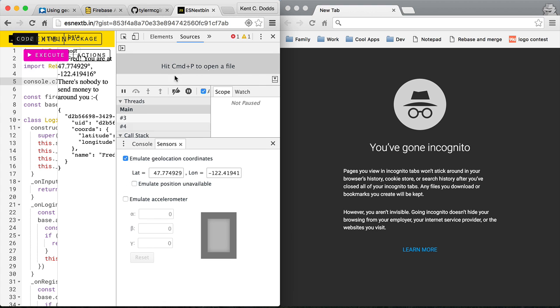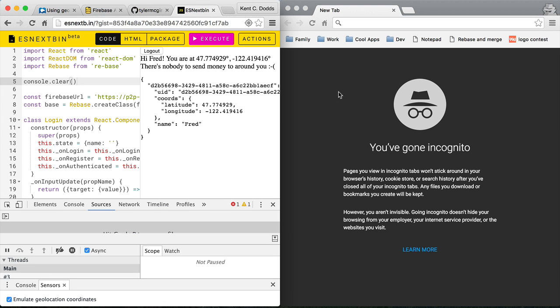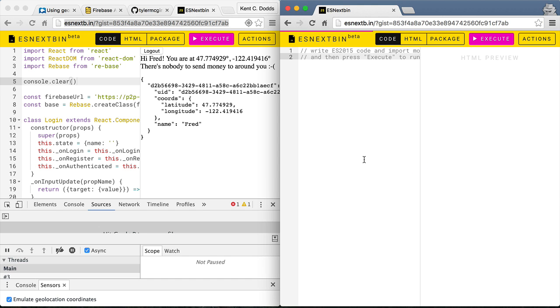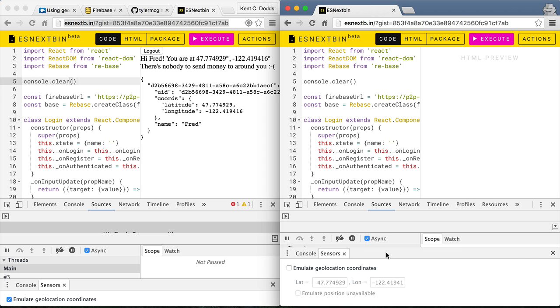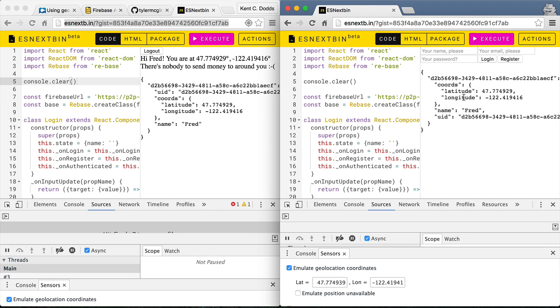So now if I open up another window, we'll do two at once. Let's put that guy right there. So if I go here and open up this browser, we're going to emulate the location here also to be the same place, maybe just a little bit different because I'm not standing on top of this person. Then we'll see, I get all the Firebase stuff because it's totally not secured or anything like that.